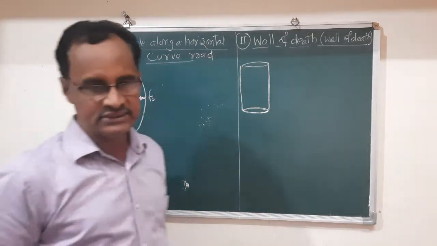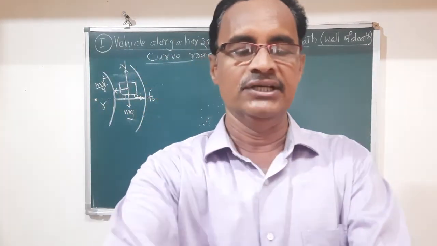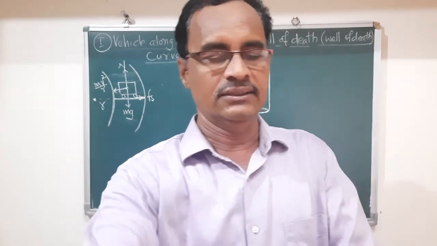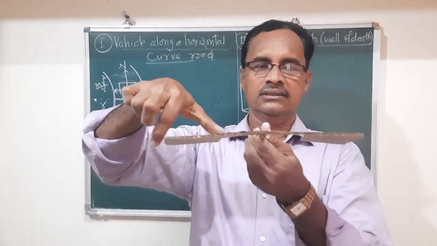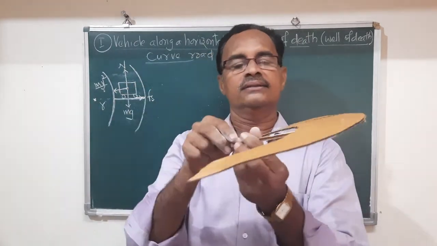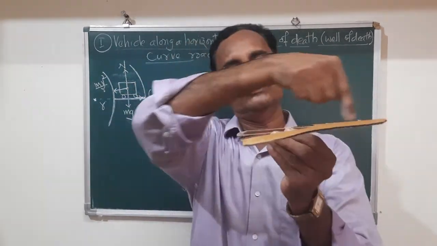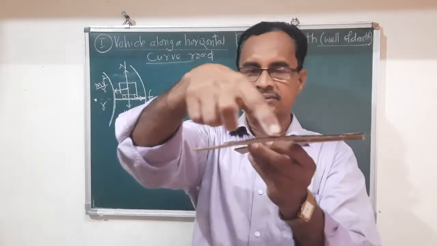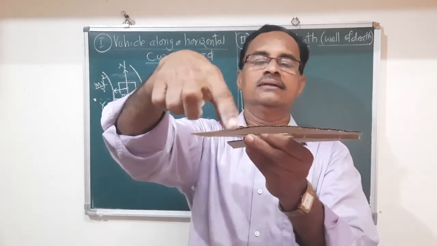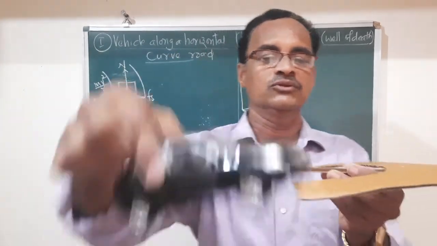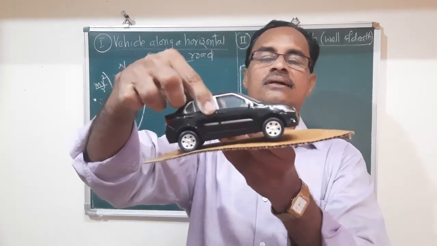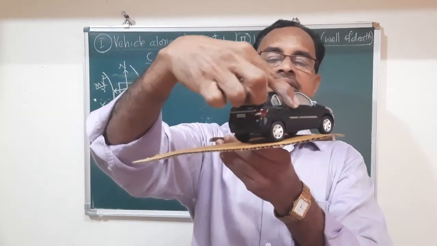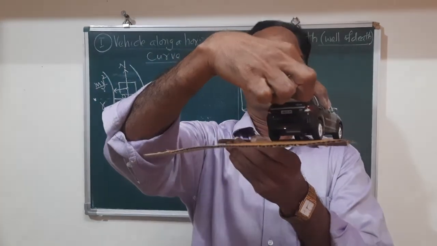Now we see the demonstration of this application. Let us consider this is a curved road, and suppose this is the radius of curvature of this road. This is the straight part of the road, and suppose this car is on the straight line, and it takes a turn along this curved road in this way.